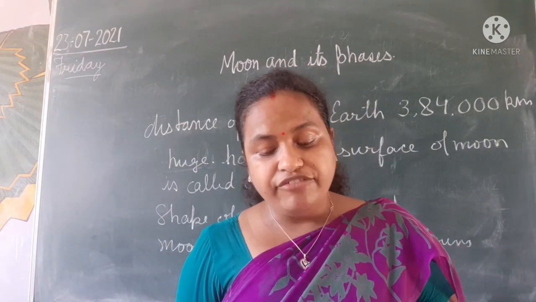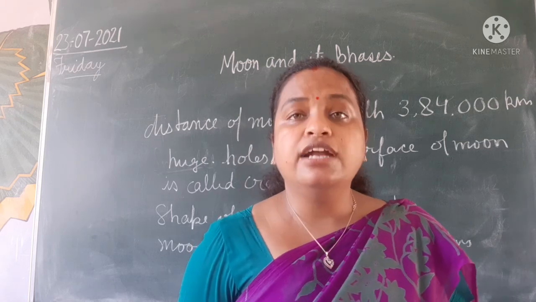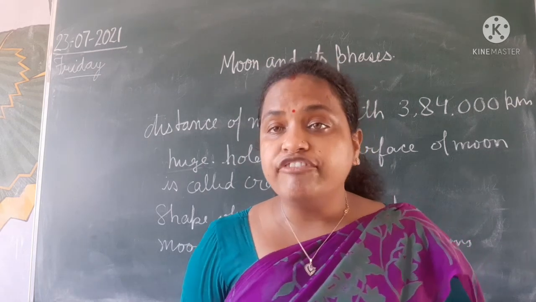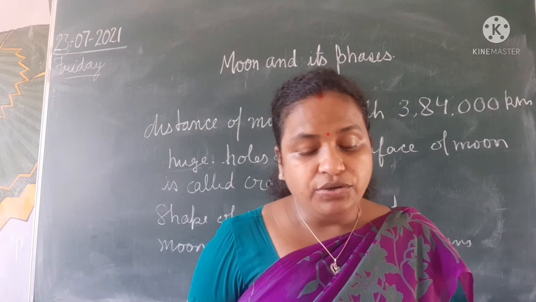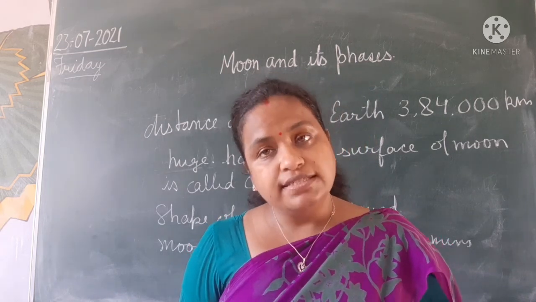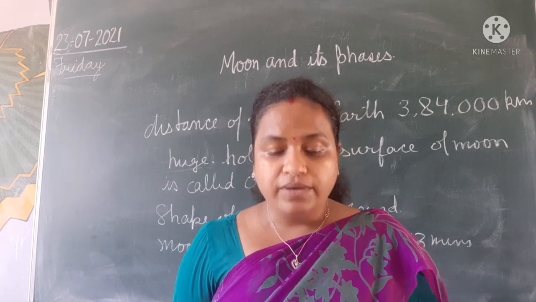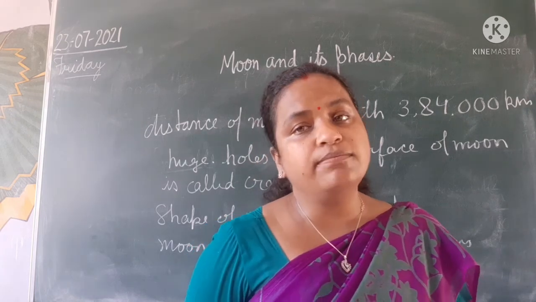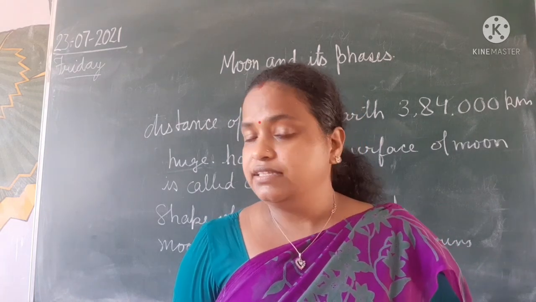Now how many phases of the moon are there? There are a total of 16 phases of the moon. You can see the half moon twice a month and the full moon once a month.